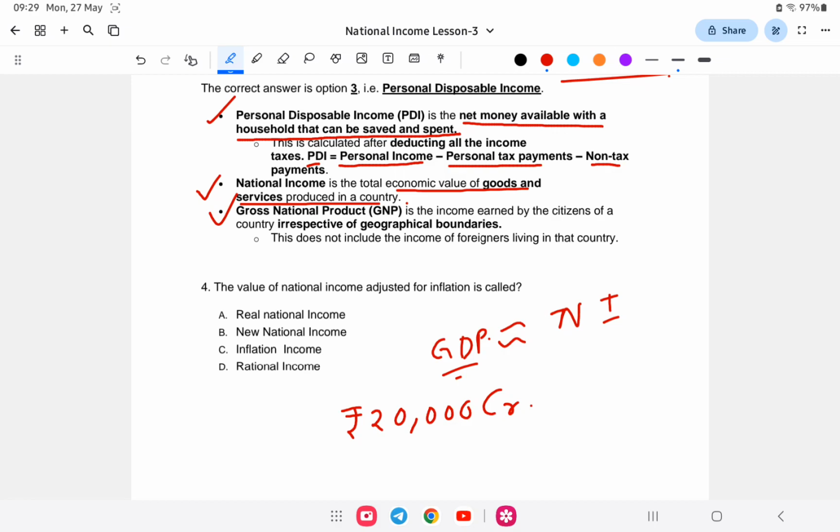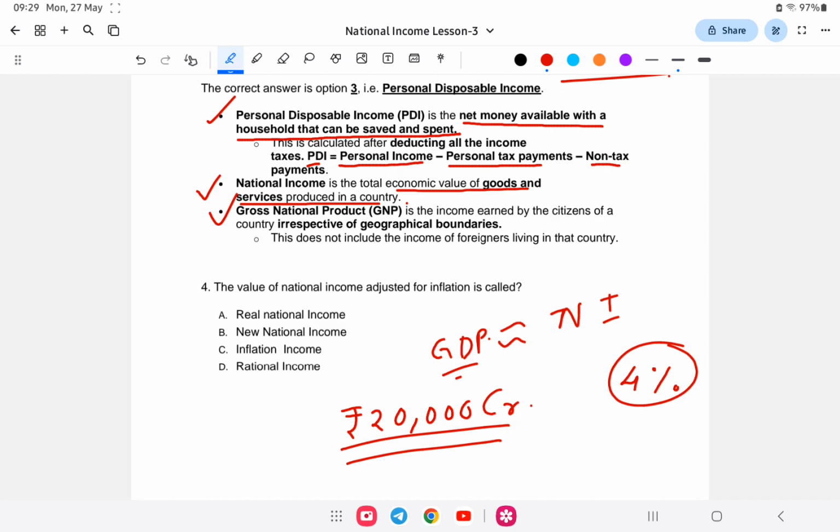We know that every country has inflation. Without inflation, no market can survive. Too much inflation is bad and too little inflation is also bad for the market. Suppose India's inflation is 4% out of this income.